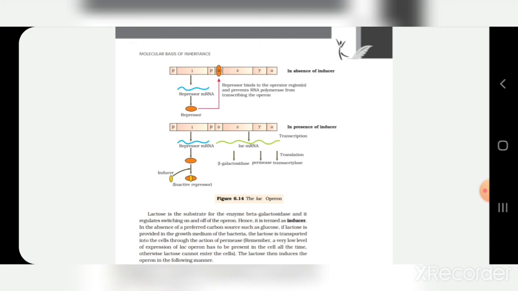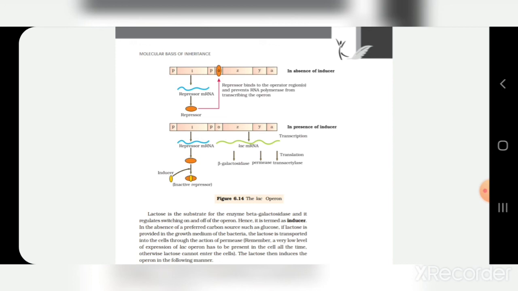Now, if the lactose is present, what will happen? Lactose itself acts as an inducer which binds to the repressor and forms an inactive repressor. The repressor fails to bind to the operator region. The RNA polymerase binds and transcribes the lac mRNA.